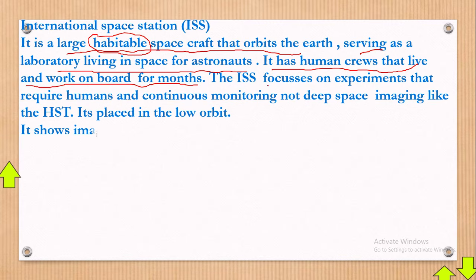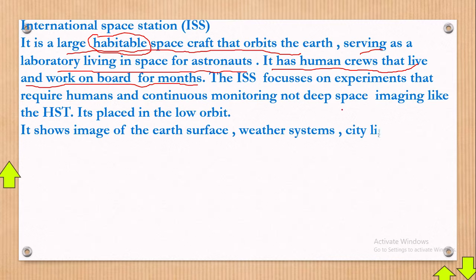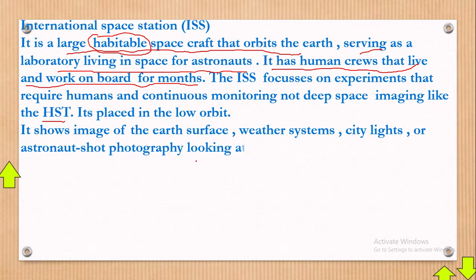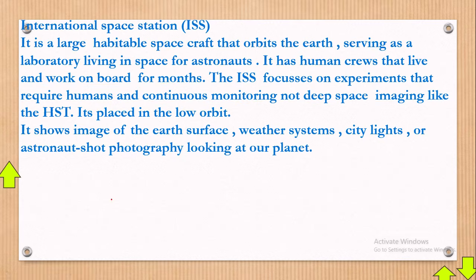The ISS focuses on experiments that require humans and continuous monitoring, not deep space imaging like HST. It can take images, but not as clear as the Hubble Space Telescope. In fact, as far as images are concerned, the best device is the Hubble Space Telescope. Others are just examples. It is placed in low orbit.